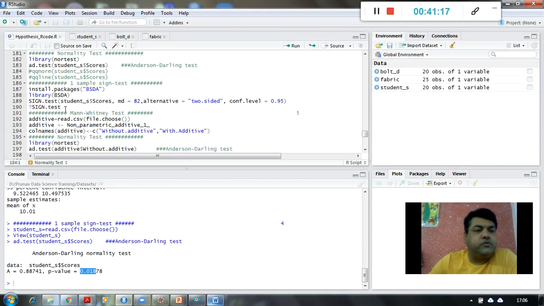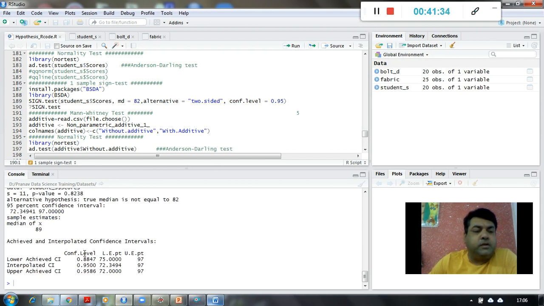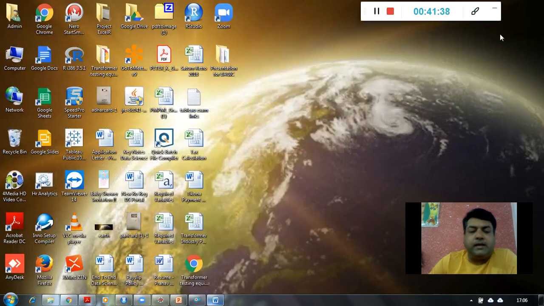And then if I want to check it further, I use the sign test: pass the student score, pass the median, give the alternative, that is two-sided, and the confidence level, and it is going to give me the probability value. And here P is high. P high, null flies.